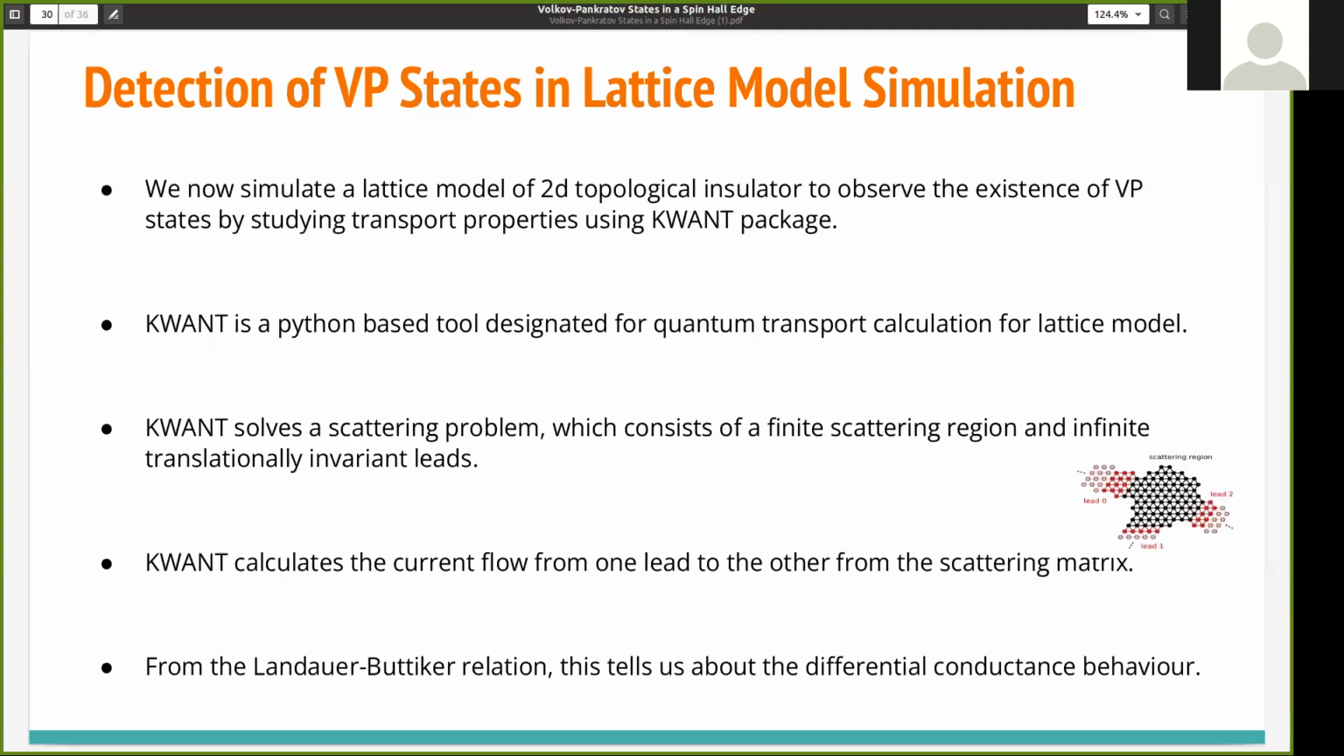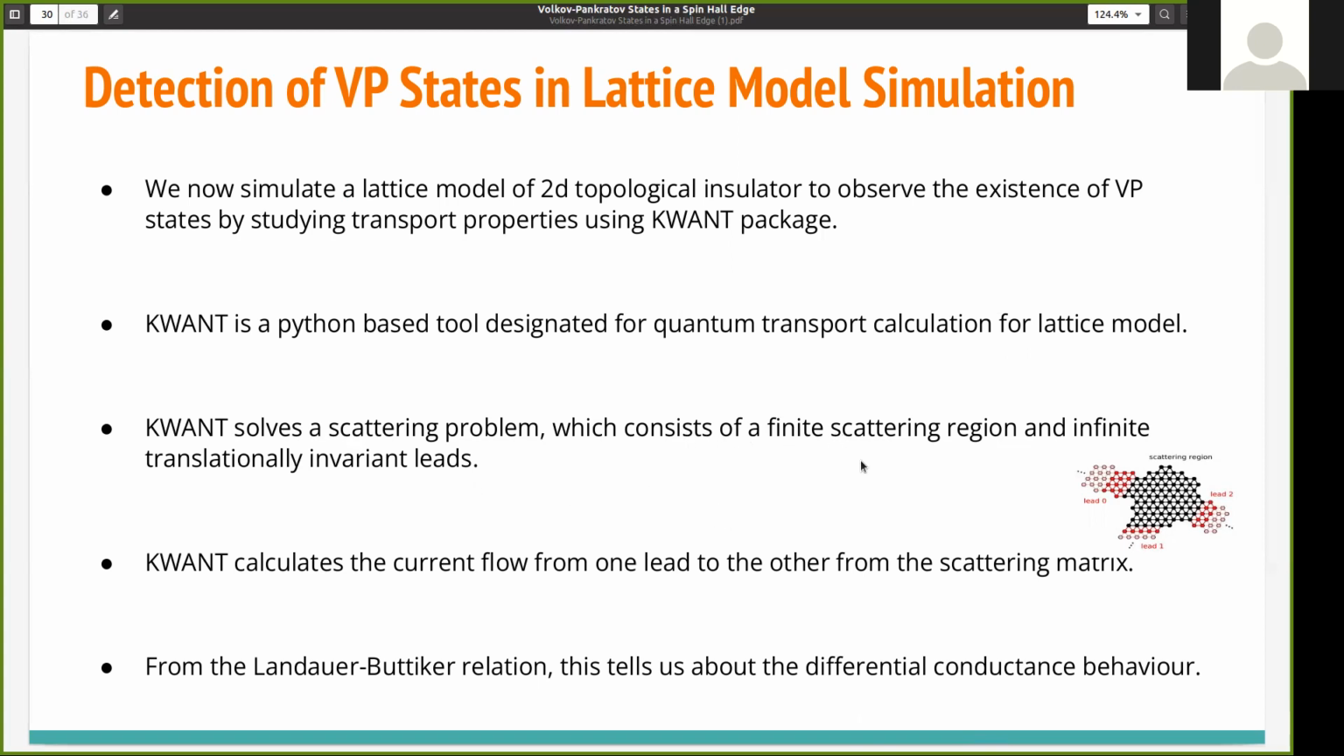Now we want to detect the VP states in a lattice model simulation. So we simulate a lattice model of a 2D topological insulator to observe the existence of the VP states by studying transport properties using the Kwant package. Kwant is a Python-based tool designed for quantum transport calculations for lattice models. So what does Kwant basically do? Kwant solves a scattering problem.